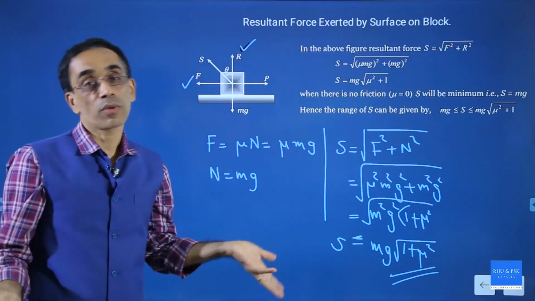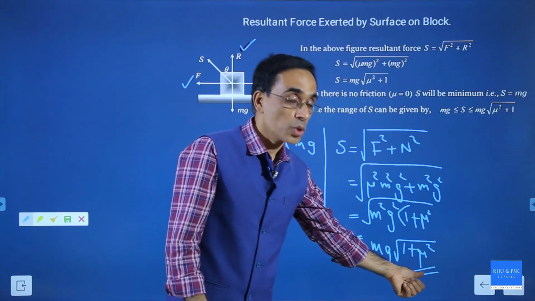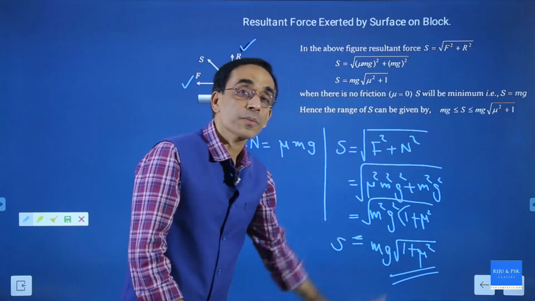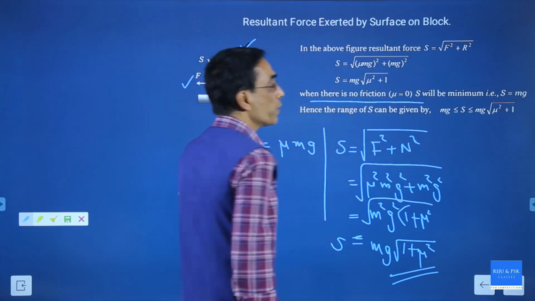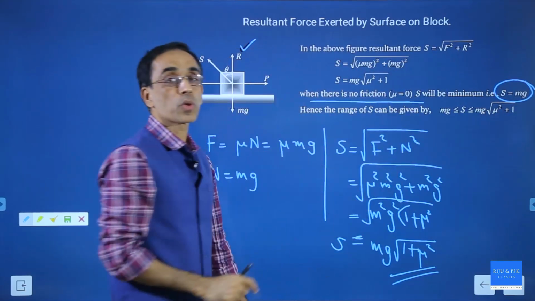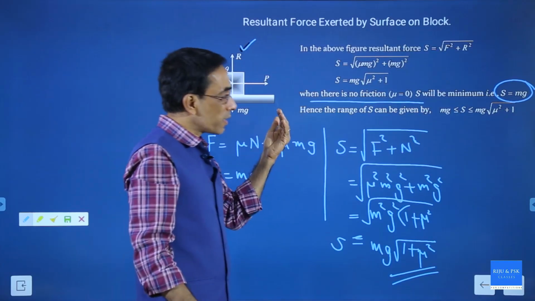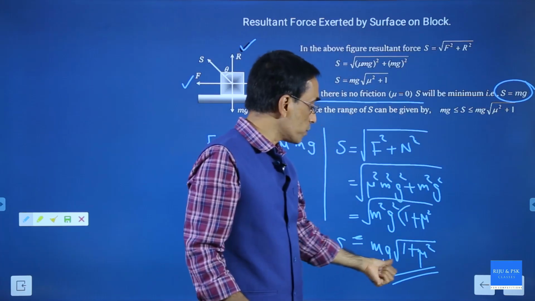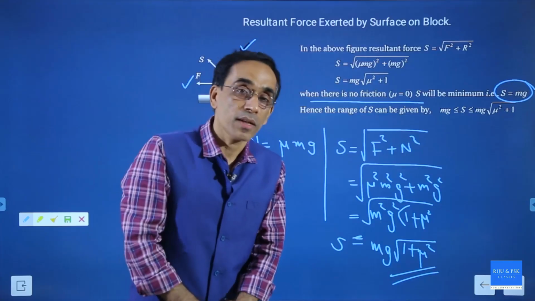Suppose there is no friction, what will happen? If there is no friction, mu will become 0, and your answer will be mg into 1 plus 0, so that will give you mg. When there is no friction, mu equal to 0, and the contact force will be minimum, equal to mg, the weight of the body. So the minimum contact force is mg, and it can go up to a maximum of mg into root of 1 plus mu square. That is the variation of contact force between the body and the surface.